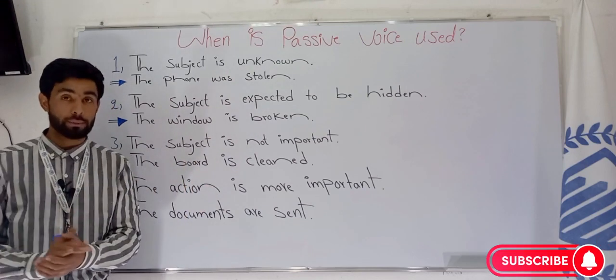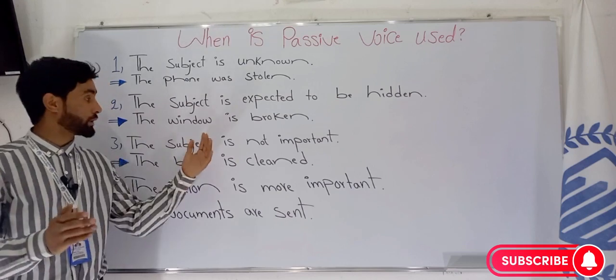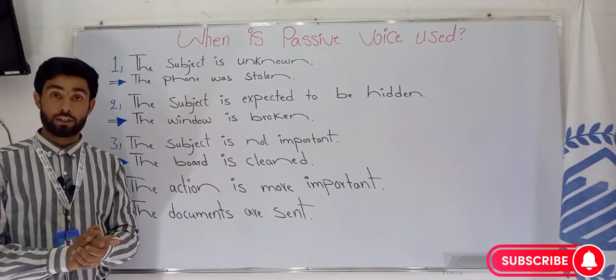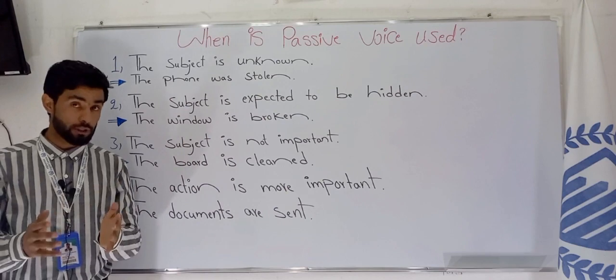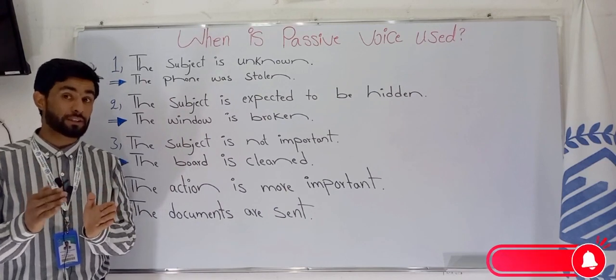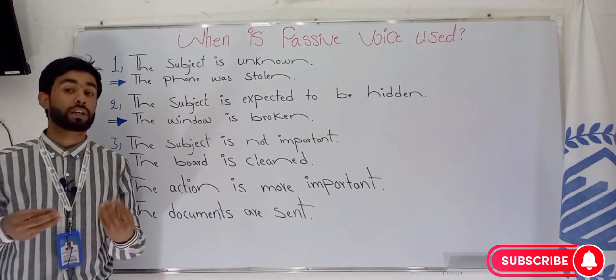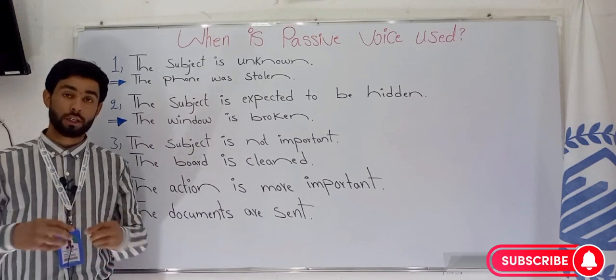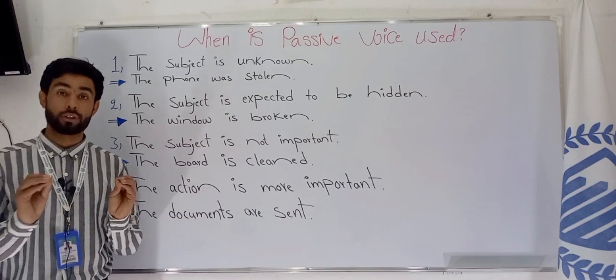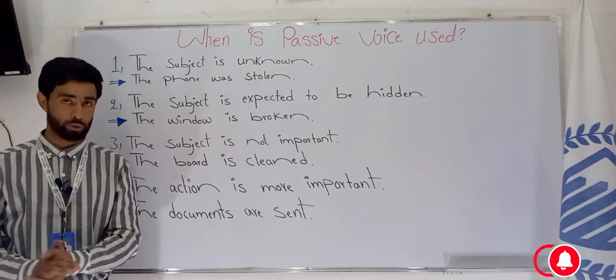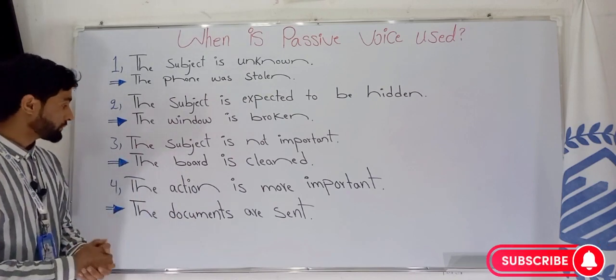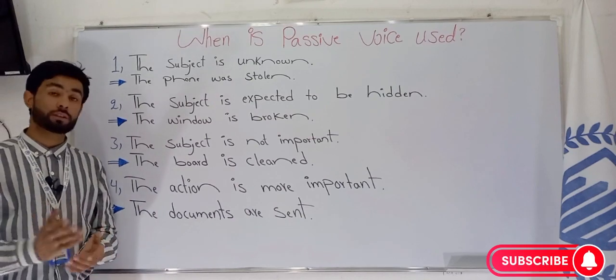You go to the principal and you say, the window is broken. It means you don't want to mention the subject. The subject is expected to be hidden, but you need to give the report. The window is broken. Who has broken? We don't want to mention it. We are expected to hide the subject. Hope it's clear.